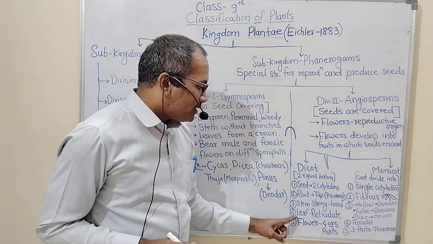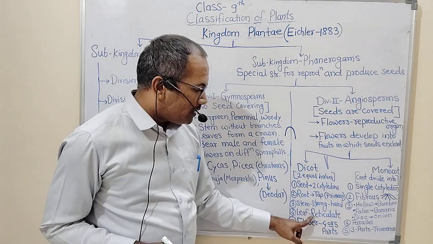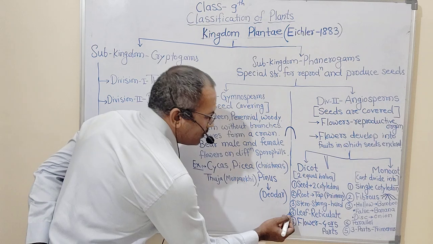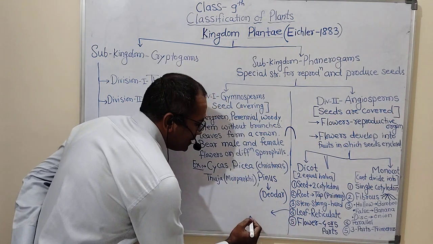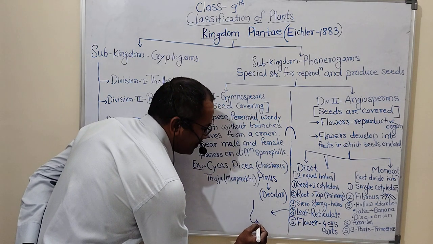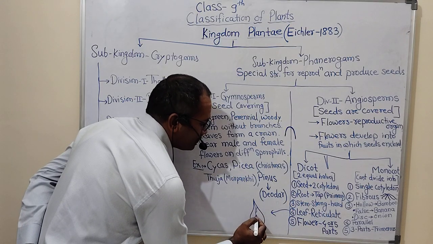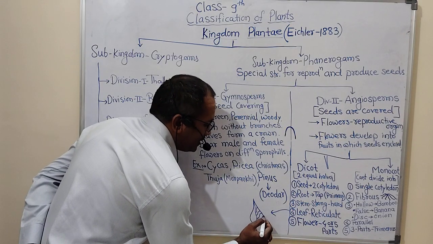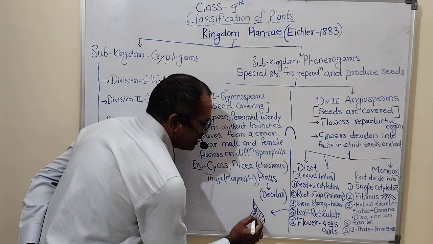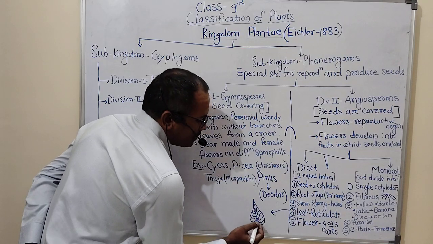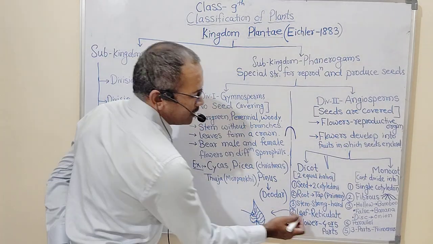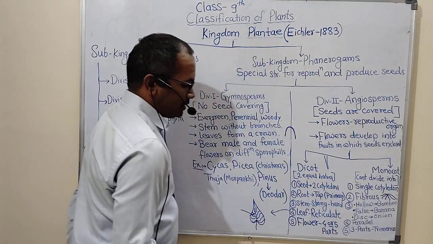And in case of dicot, if we think about leaf, a reticulate kind of leaf is present. Reticulate leaf means, suppose if we take the example of peepal tree, that peepal tree has a single midrib and some lateral veins are also present. Such kind of venation is called reticulate venation.